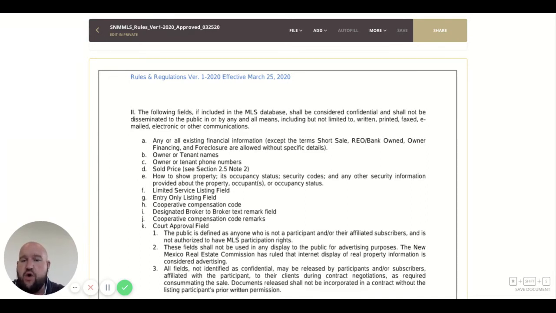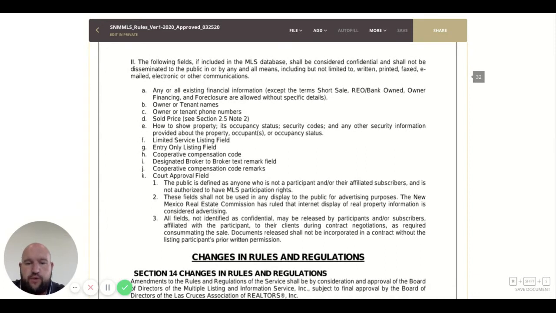This is confidential at all times. You cannot put it. How to show the property. Entry-only listing fields, cooperative compensation codes, designated broker-to-broker text remark fields, cooperative and compensation code remarks, court approval fields.